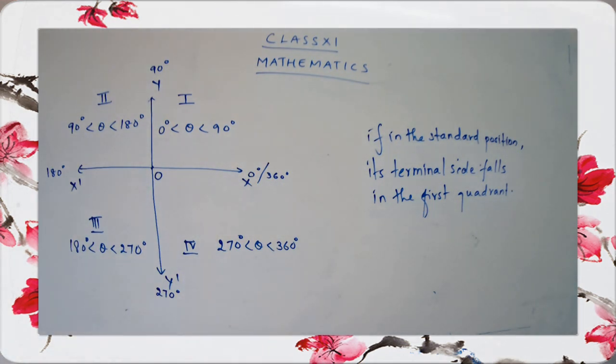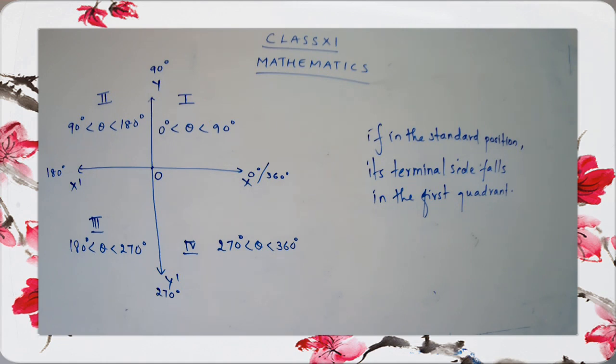Just complete these details, children. We need these details. You have to know these details. You may feel that this looks very simple, but we have to get the application of this. We have to use this in our sums. So you have to be very careful with the different quadrants. And also you should know the different angles. Where is the angle going to lie? Whether it's lying in the first one or the second one or the third one or the fourth one.